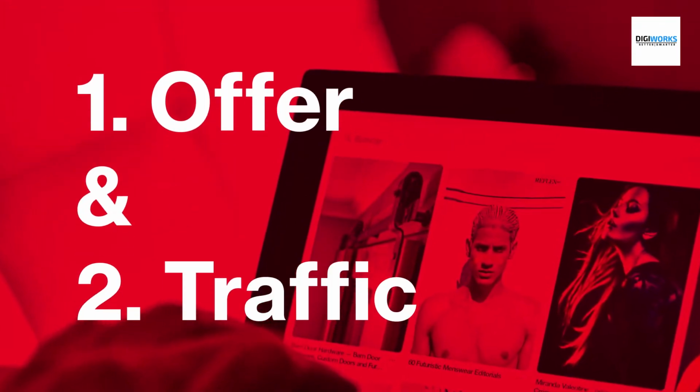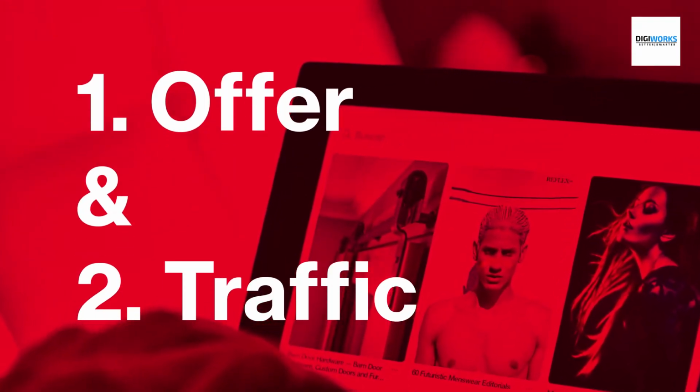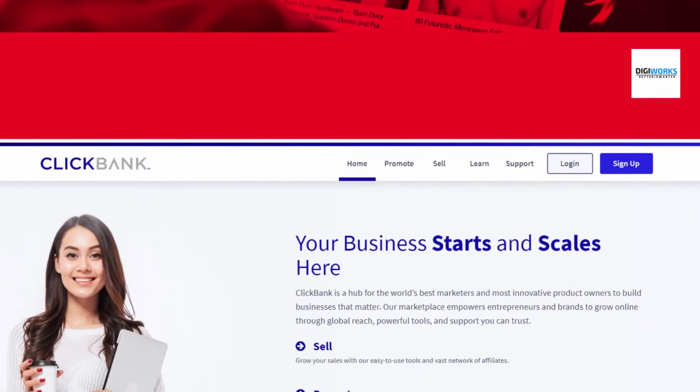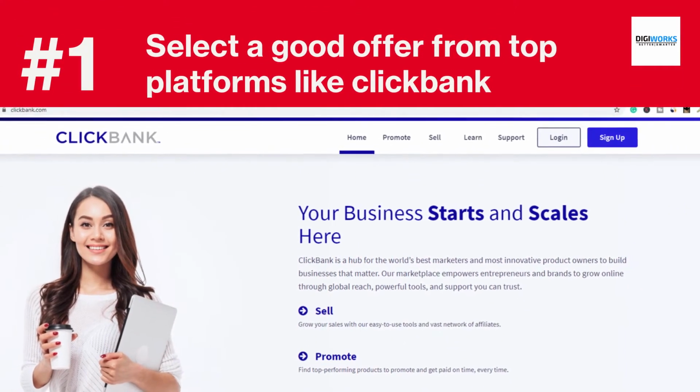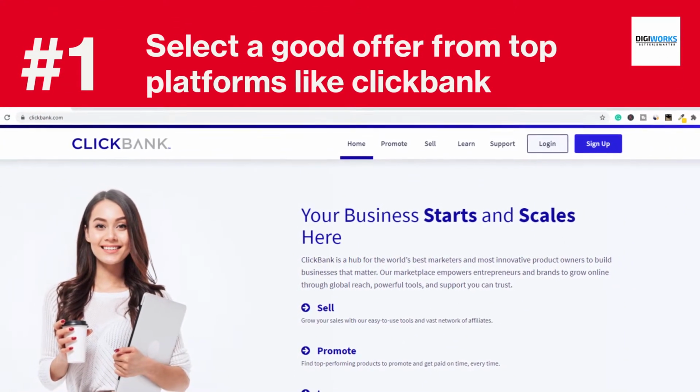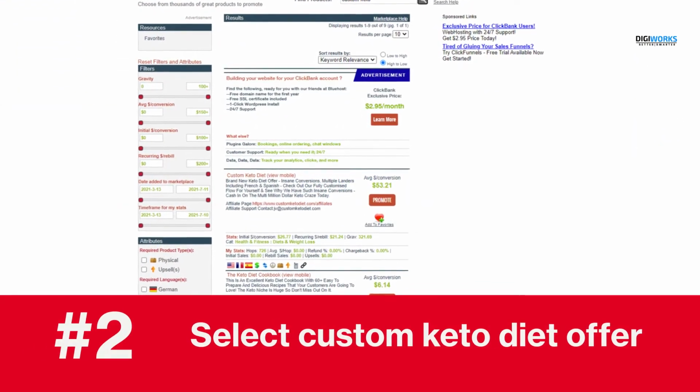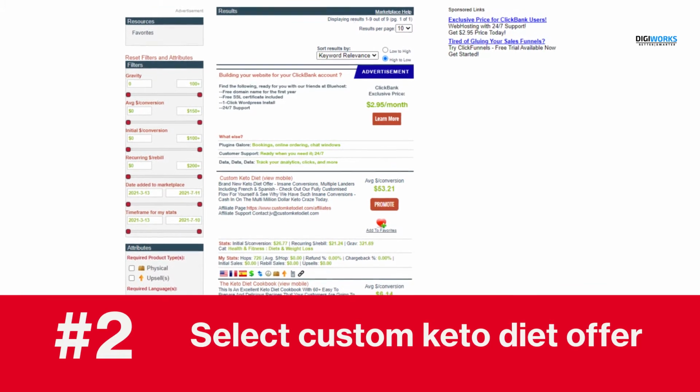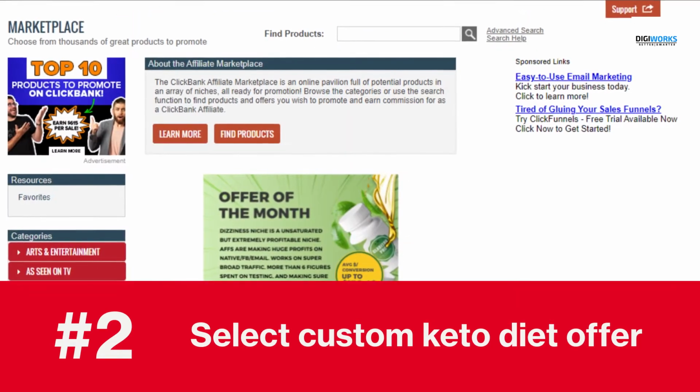In simple terms, affiliate marketing is just two things: one is an offer and the second is traffic. Log in to ClickBank. If you don't have an account, please create one, it's free to use. After logging in, click on the Marketplace button. On this page, click on the search button to find the top selling offers in ClickBank.